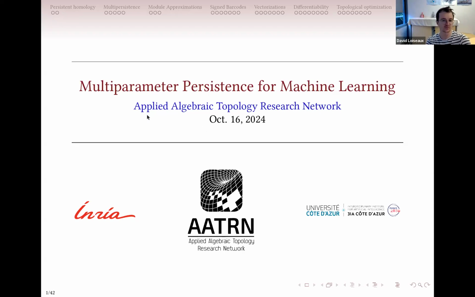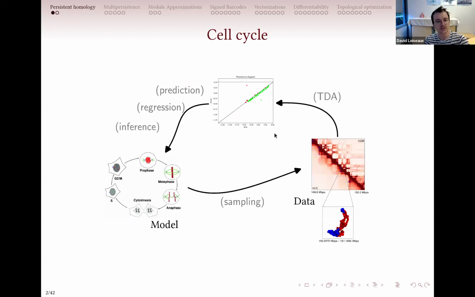Multi-parameter persistence is a subfield of TDA. And TDA is just an applied mathematics strategy to recover some topological structure from data sets. So for example, here you have the cellular cycle, and if you compute some stuff over time on cells, you can really find this cellular cycle when you compute the so-called persistence diagram from TDA, and you see that you recover the cycle of the cell cycle.